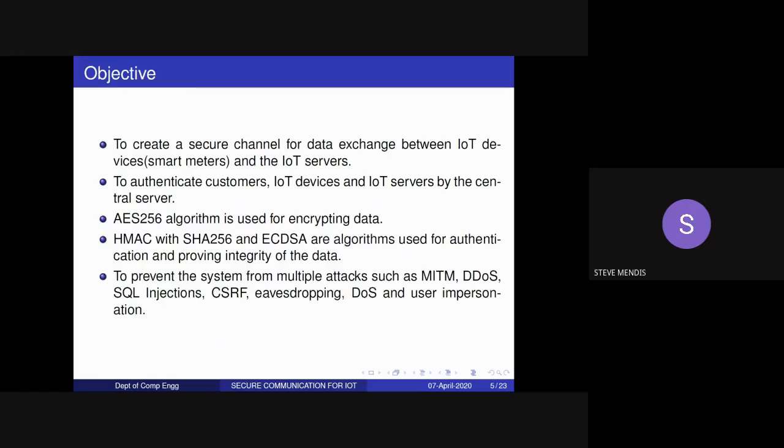We are also making use of the AES 256 algorithm to encrypt data which is sent over the network. We also use the ECC elliptic curve key pair, which helps us maintain the integrity of the data when sent between two systems. Our application prevents multiple cybersecurity attacks such as man in the middle, DDoS, SQL injections, eavesdropping, and user impersonation. Over to Santosh.